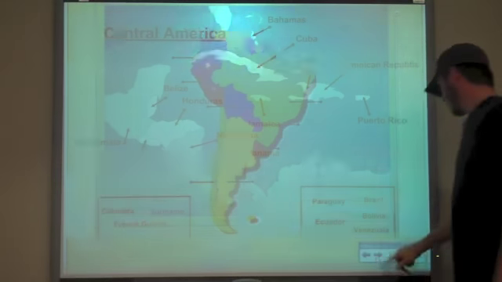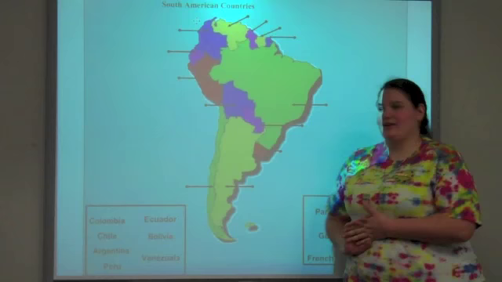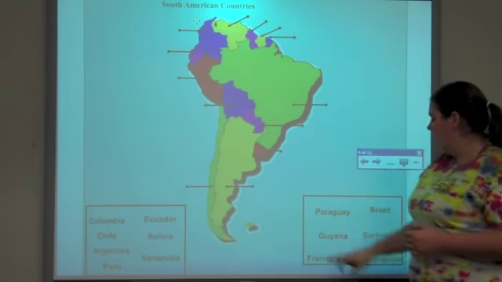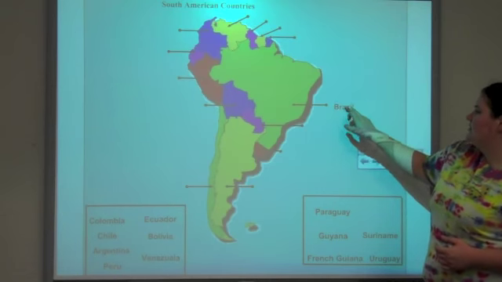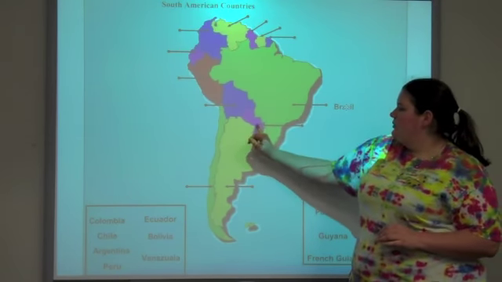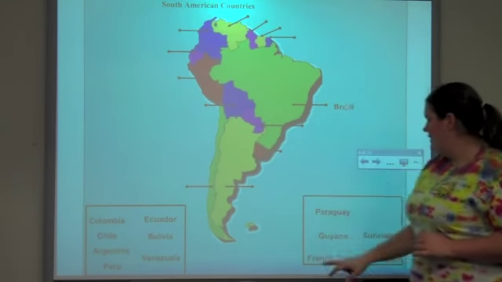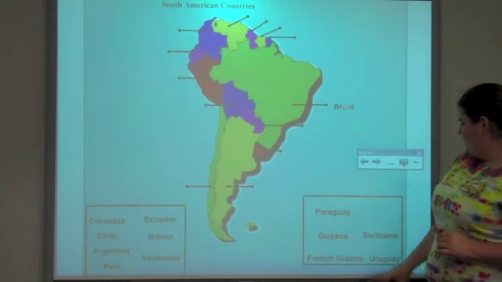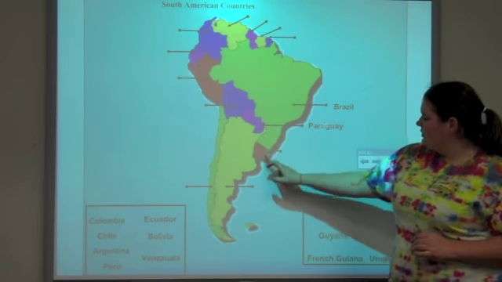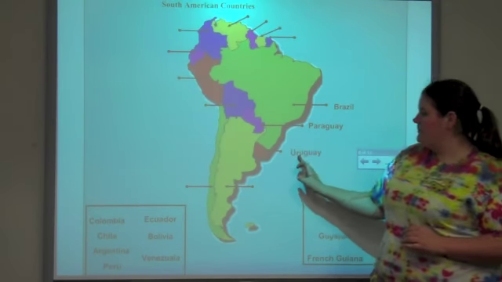Now on to South America. And now we're going to go over the South American countries. We're going to start with the largest country of South America, which is Brazil, which houses the rainforest. And southwest of Brazil, which is a landlocked country, is going to be Paraguay. And then south of Paraguay is going to be Uruguay.